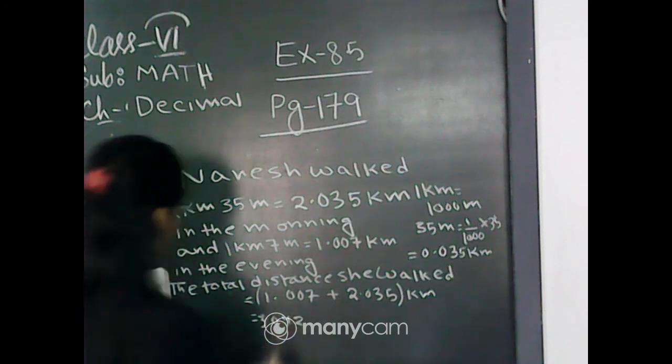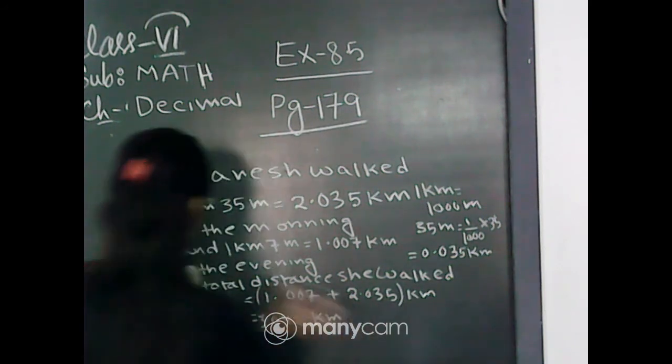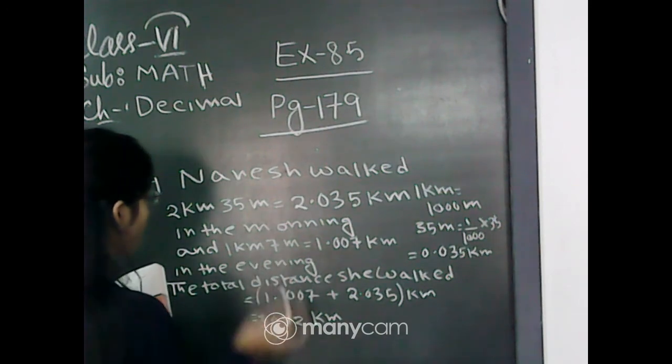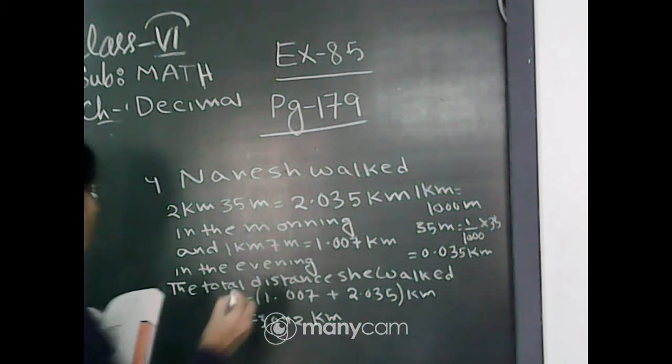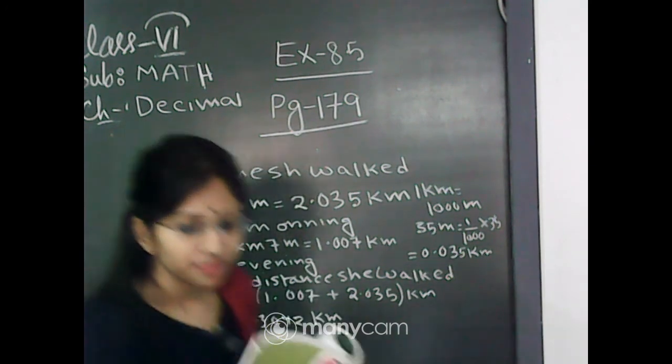And the final answer is 3.042 km. Therefore, the total distance he walked is equal to 3.042 km. Clear?